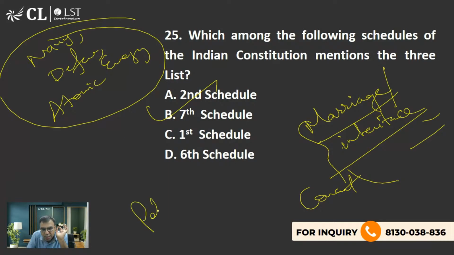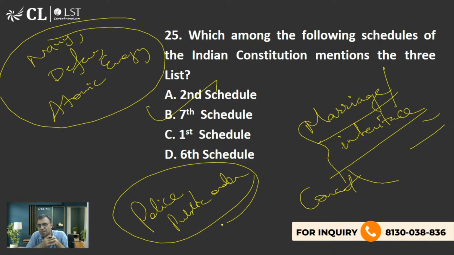And if I say police, public order, है ना, किसके हाथ में हो गई? Public order, police is in the hand of which state? हाँ, State subject. मैंने अभी थोड़ा देर पहले बताया. I have given example also, like for example, the Maharashtra police will be in the hand of Maharashtra Chief Minister. Madhya Pradesh police will be in the hand of Madhya Pradesh Chief Minister, right? That is what you should know, but not in the case of Union Territory.